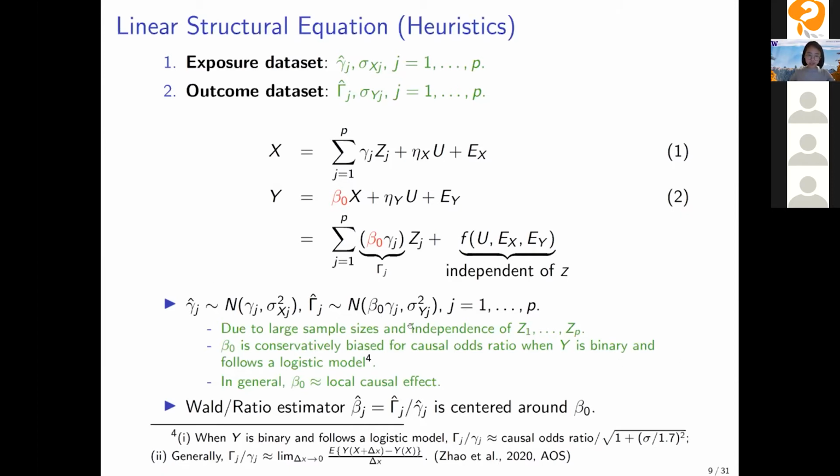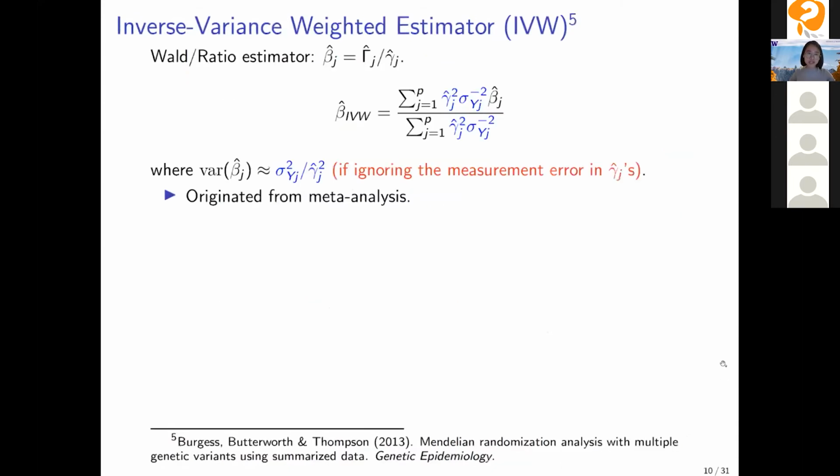Because of this assumption, naturally we can use their ratio. The ratio, denoted by beta J hat, is the ratio of capital gamma J hat and little gamma J hat, and it's supposed to be well centered around beta 0. But this is using only genetic variant J. Now we have P genetic variants, so we can use all of them. Then a natural idea is to use the inverse variance weighted estimator that combines all these ratio estimators, where the weight is their inverse variance. This estimator originated from meta-analysis.